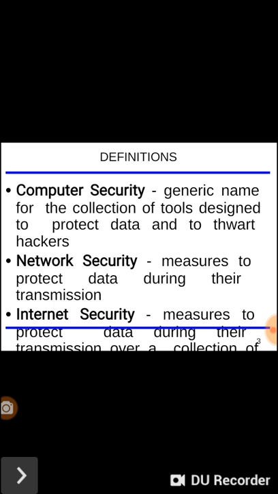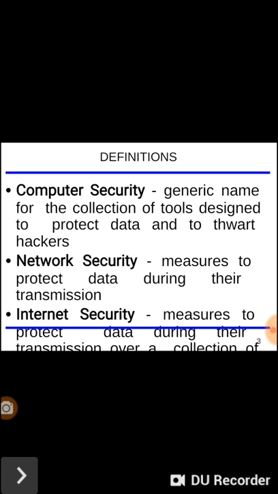So network security, what is the meaning of network security? It means measures to protect data during their transmission. Obviously network security means that while we are going to transmit the data from one place to another place, whatever data we are going to transfer must reach securely. This type of security we can call network security.